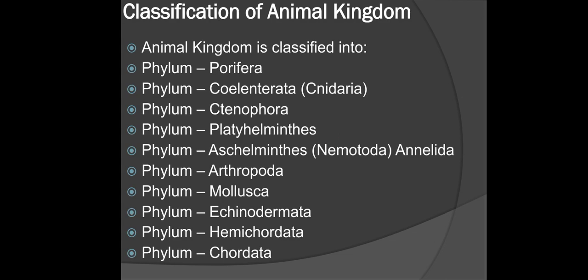Now the classification of animal kingdom. Animal kingdom is classified into phylum Porifera, Coelenterata, Cnidaria, Ctenophora, Platyhelminthes, Aschelminthes, Arthropoda, Mollusca, Echinodermata, Hemichordata and Chordata.